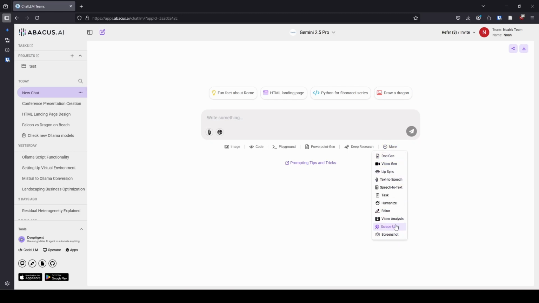I'm not going to go through all of them because I don't think that's a very good use of your time, but there are a few that I want to just mention and highlight. So first is document generation. This works with a Word document, so you can have it write into a Word document for you.